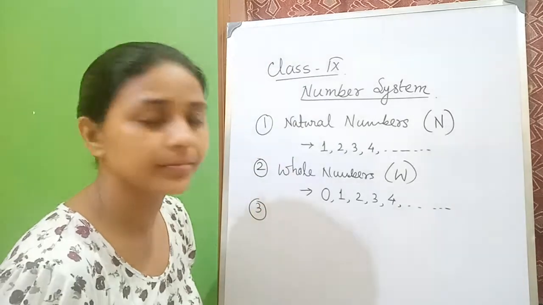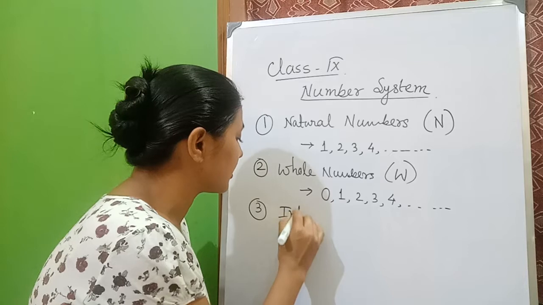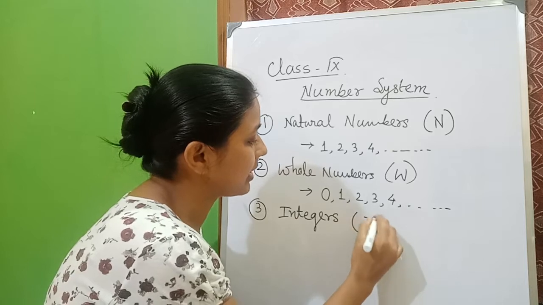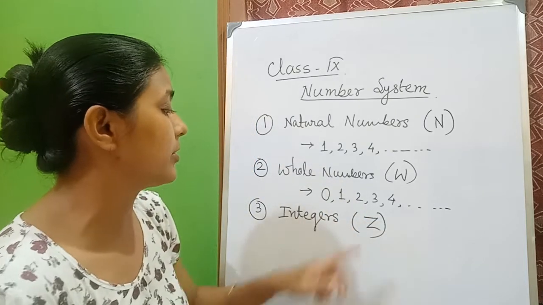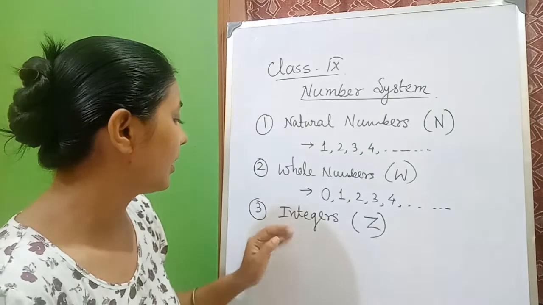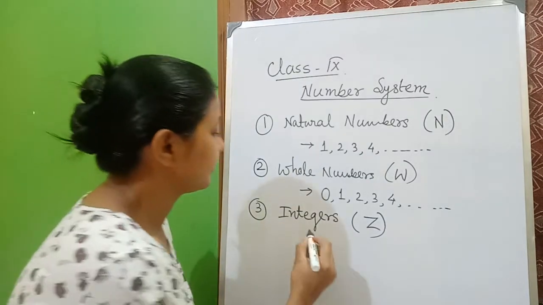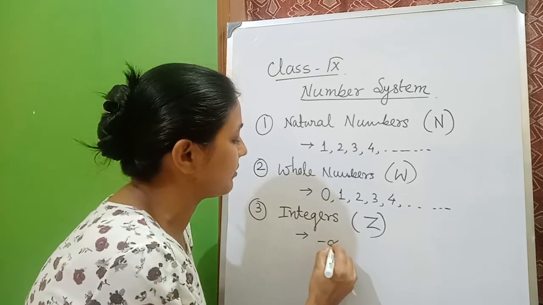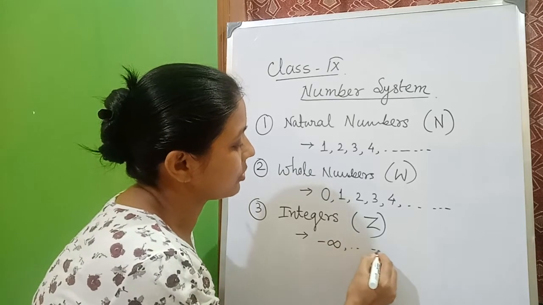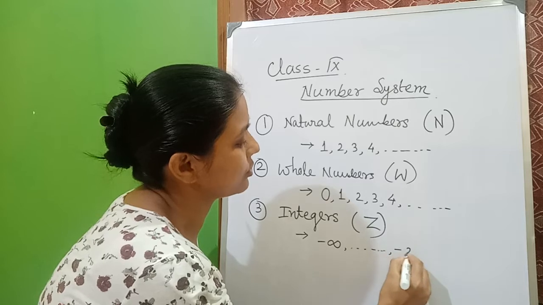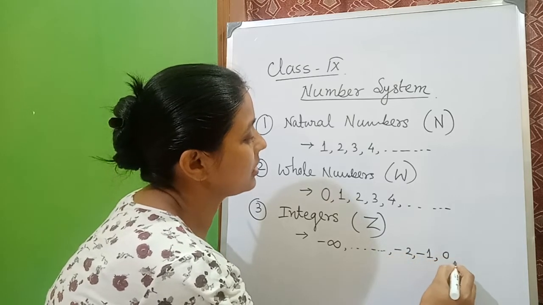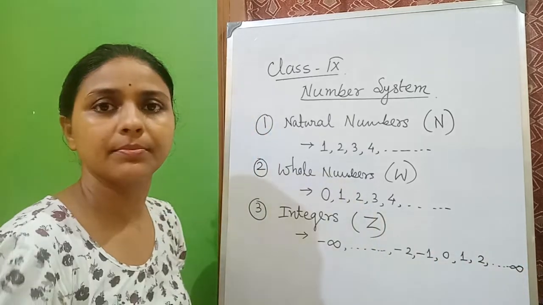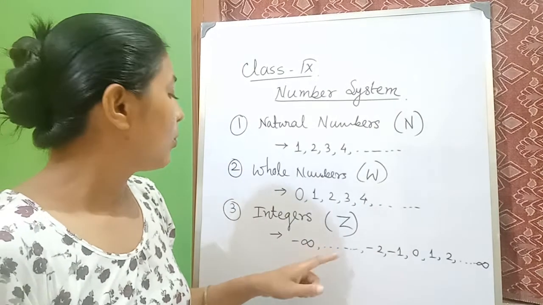Number 3, integers. The integers collection is denoted with capital Z. Integers start from -infinity, dot dot dot, for example -2, -1, 0, 1, 2, dot dot dot up to infinity. What does it mean?